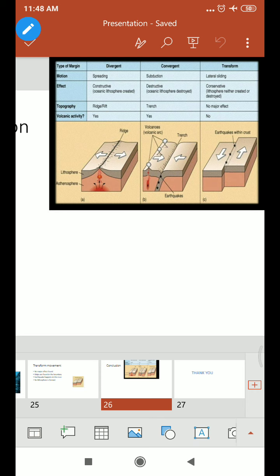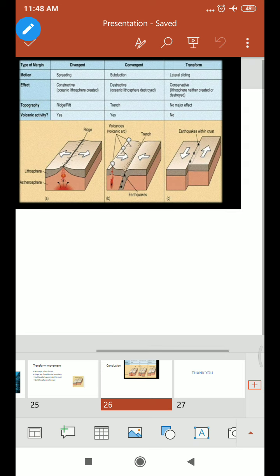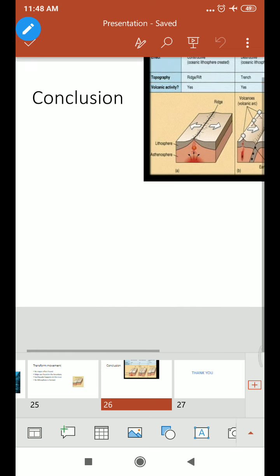Volcanic eruption is also found. In convergent movement, subduction is there. Two plates come towards each other. Land moves upward in some part, and some part may go in a downward direction. Mountains are formed, some trenches may be there, and volcanic eruptions happen. In the case of lateral movement, no such cases happen.